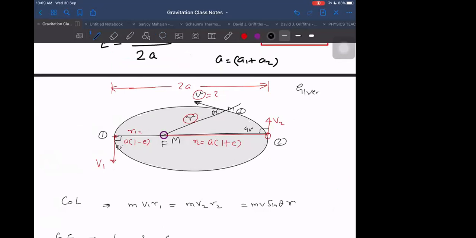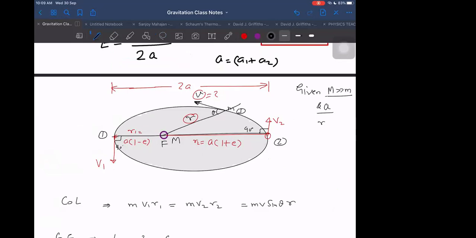The given things are M, and it is also given that M is very, very greater than small m. That is given to us. Other than that, the semi-major axis A is given to us. E is not given to us. A is only given to us. And in terms of these two, R is given.